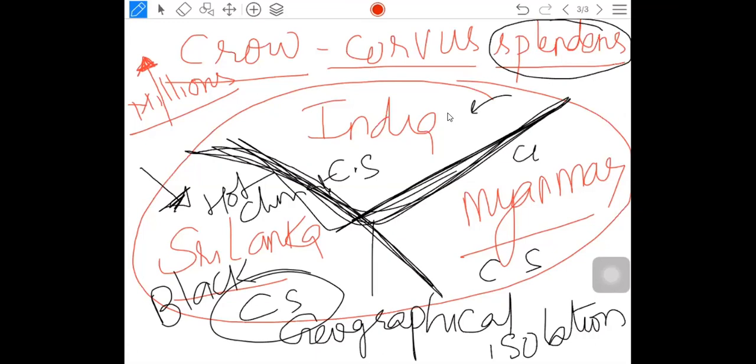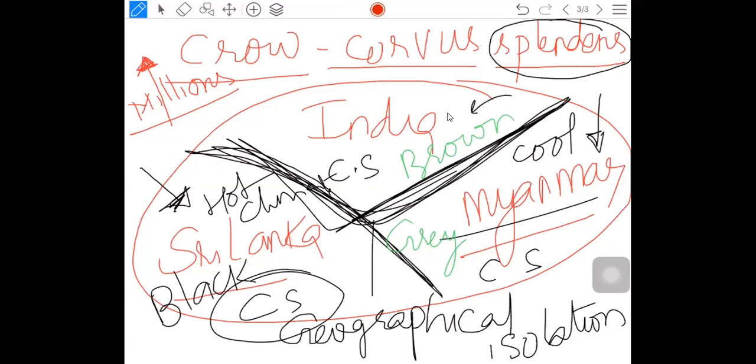A little cooler in the case of Myanmar, less temperature is there. So what happens to the crow of Myanmar? We can't say white, we'll take it as gray color. Let's say they became gray. Okay. Crow of Myanmar, gray. Then the crow of India, with our climatic condition, over a period of time became brown.